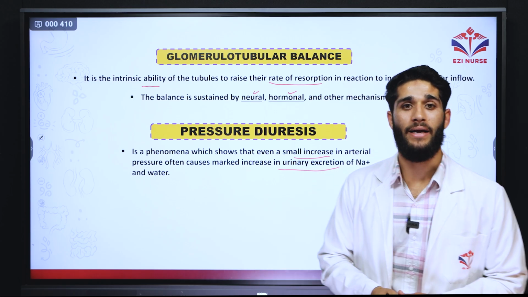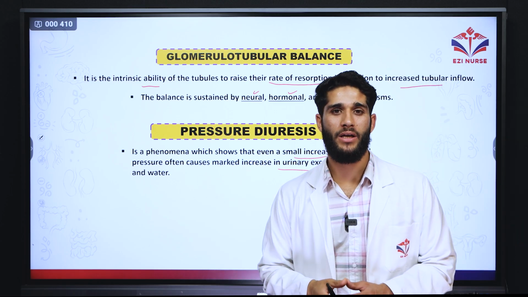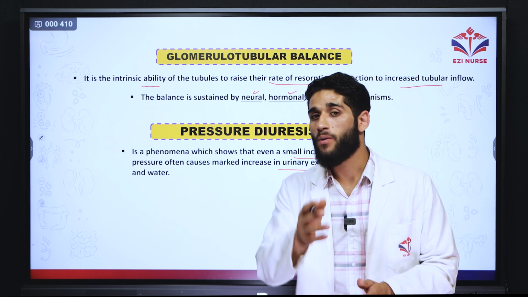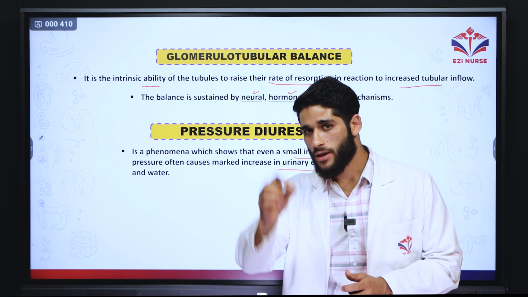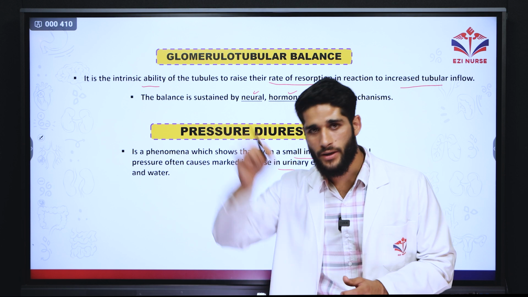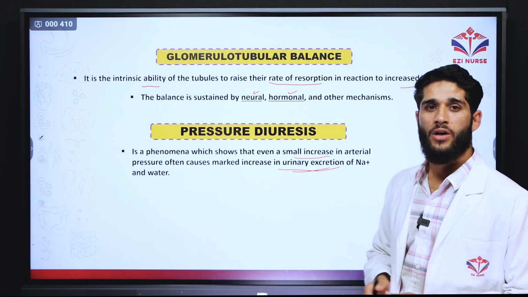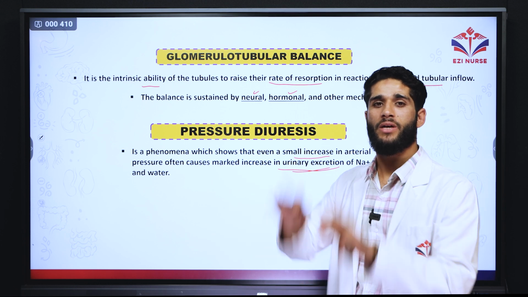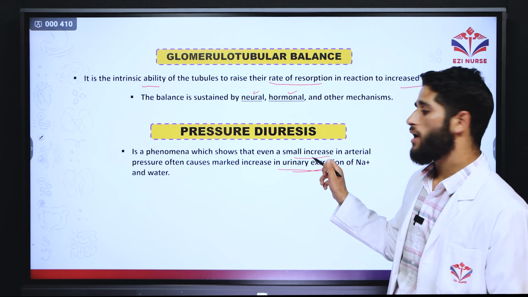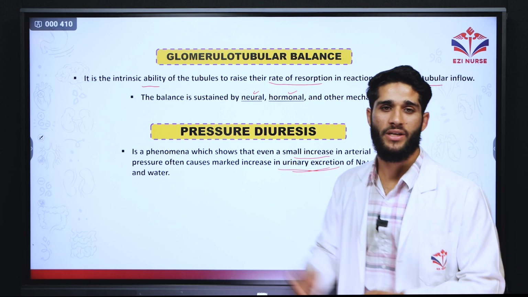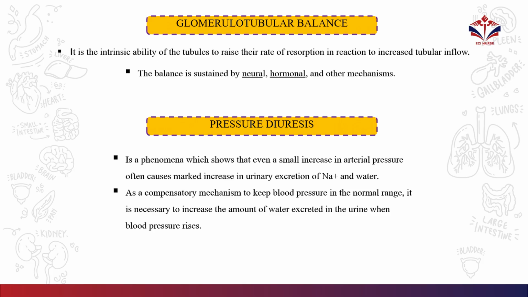Our last slide. When the pressure and blood volume increases, there will be release of ANP, the atrial natriuretic peptide. And what will it do? It will cause an increase of sodium and water in the urine. So sodium and water will be excreted in the urine. When it is excreted in urine, the pressure will come down, the pressure balance. If the arterial pressure increases, there will be excretion of more sodium and water in the urine. The balance between both. That was related to this.